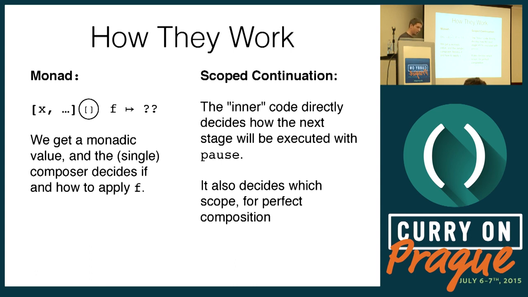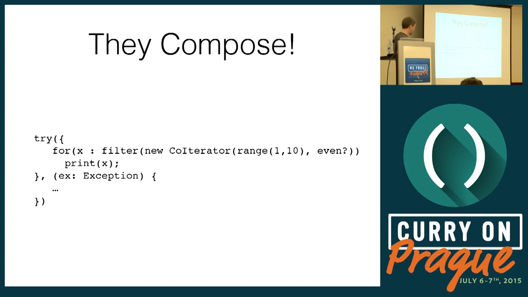With a scope continuation, the inner code, the function, like the throw, the produce, that we called at the bottom or top of the stack, the innermost frame, directly decides how the next stage will be executed with pause. Every time we call pause, it's like evaluating f again, the next step. And it also decides which scope to talk to. It's like the monadic value saying, this enclosing monad, don't listen to me. I want another monad to listen to me. And this gives us great composition.